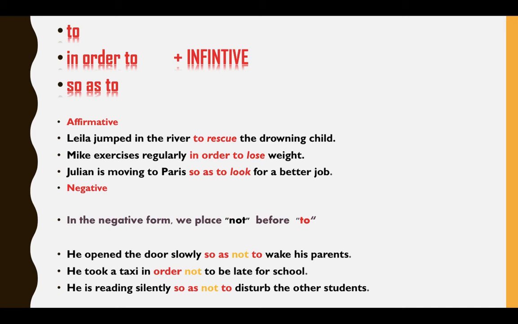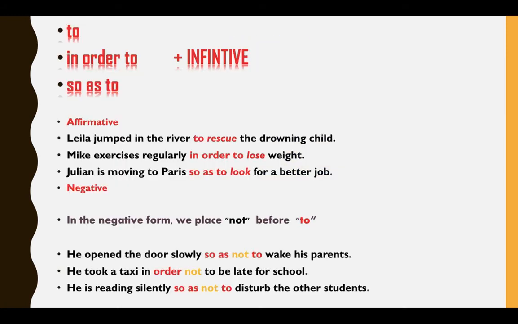Okay, so negative form. In the negative form, we place "not" before "to". We are going to put "not" before "to", etc. You can say, he opened the door slowly so as not to wake his parents. We have another one: he took a taxi in order not to be late for school. And we have he is reading silently so as not to disturb the other students.